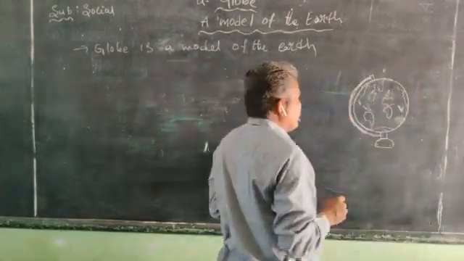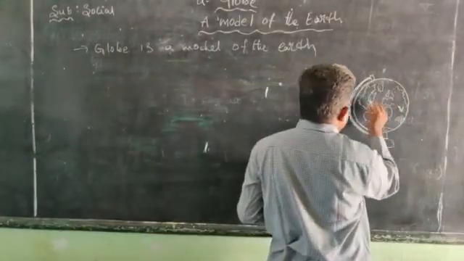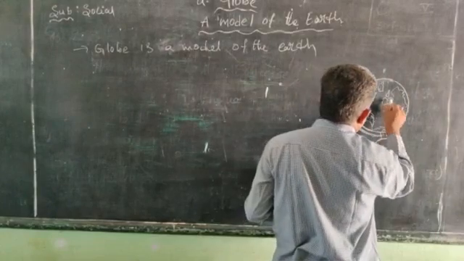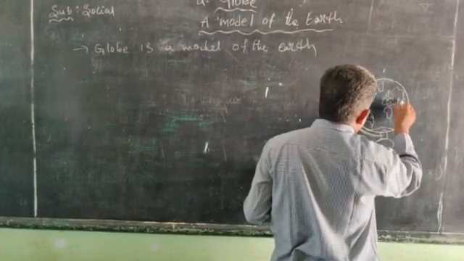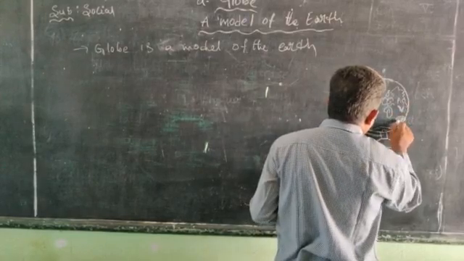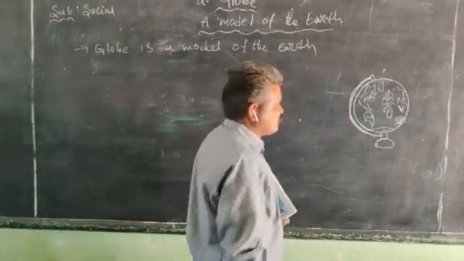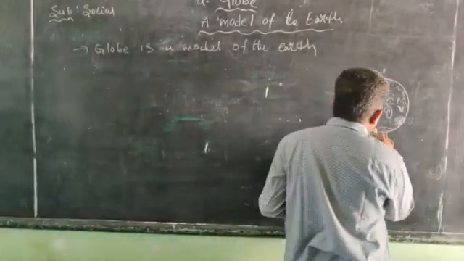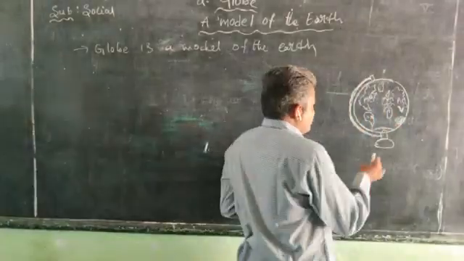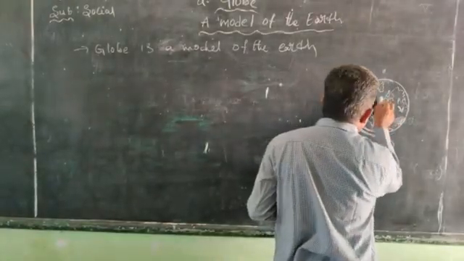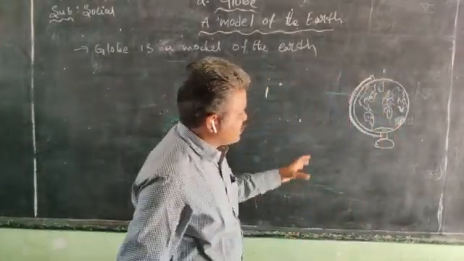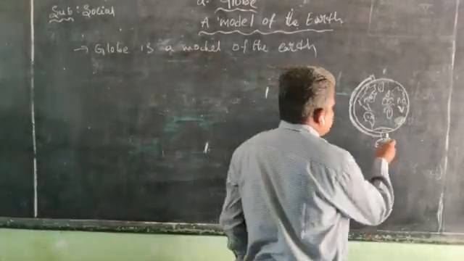Here we find Antarctica. And this is North America, South America, Europe, Asia, Africa, and the last one is Australia, and Antarctica. These are the continents on the globe. In the middle we find water bodies, meaning seas and oceans.